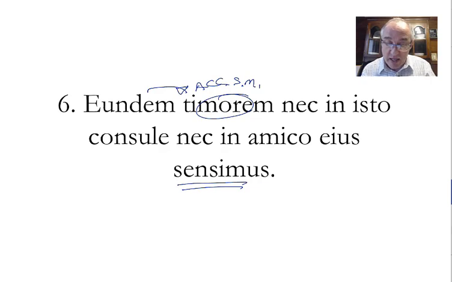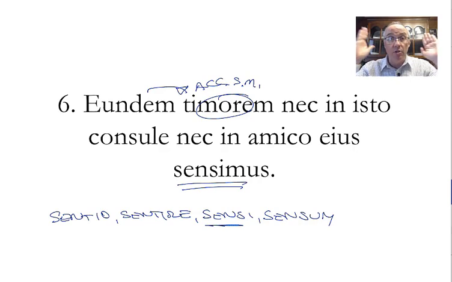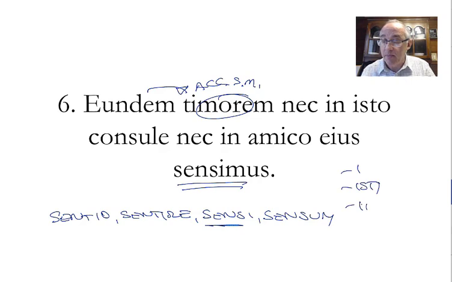Okay, and let me address that. Sentio, sentire, sensi, sensum. This is the 3rd principal part, locked in. Stone cold lead pipe lock for some form of the perfect. We don't know if it's the present perfect, the pluperfect, or the future perfect, but when you see that 3rd principal part, it's a lock. It's one of those 3. And that's it. We sensed, and so this is just your isti, it, imus, istis, erunt.